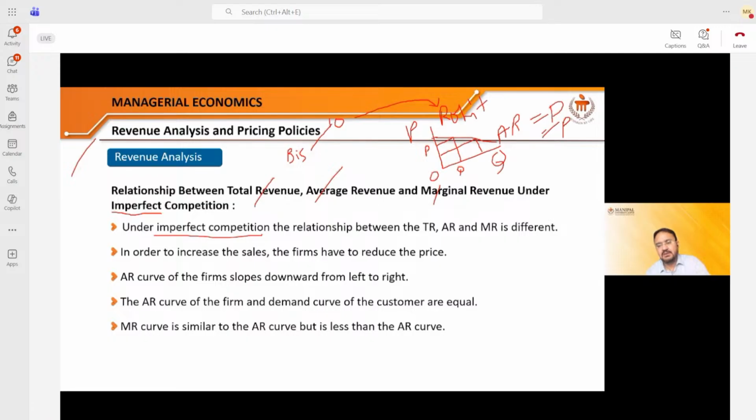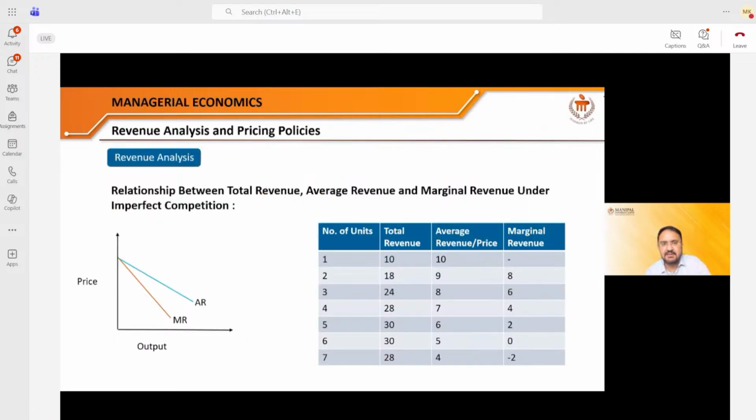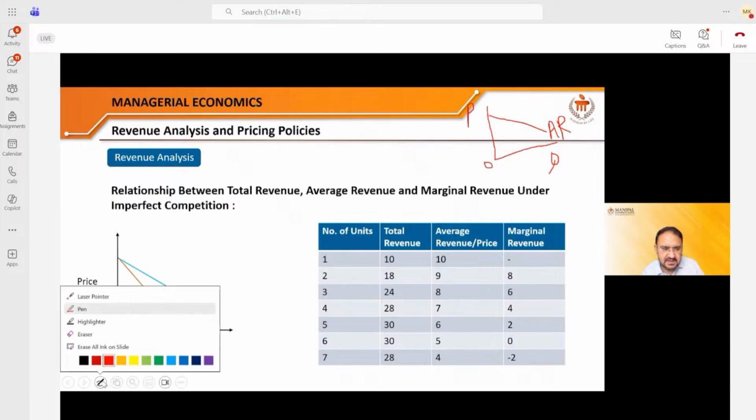Second thing. Now, what about the MR curve? What about the marginal revenue curve? Let me tell you what happens with the MR curve. So if I say this is the average revenue curve for any company working in the imperfectly competitive market, then what is the MR curve?